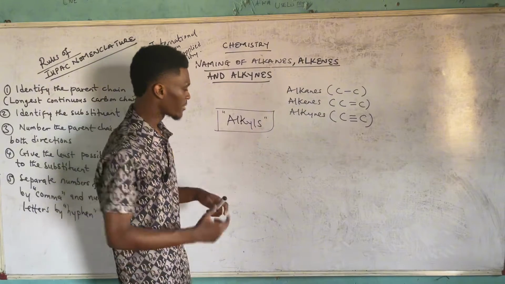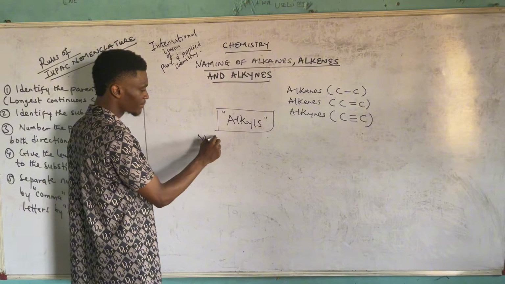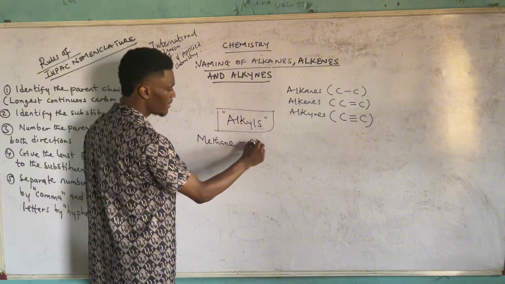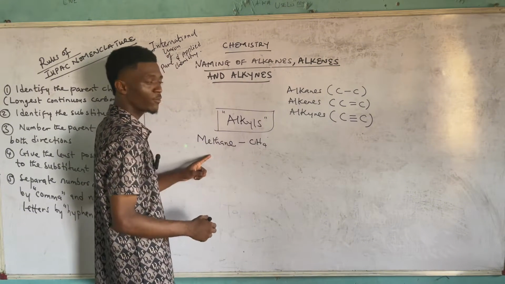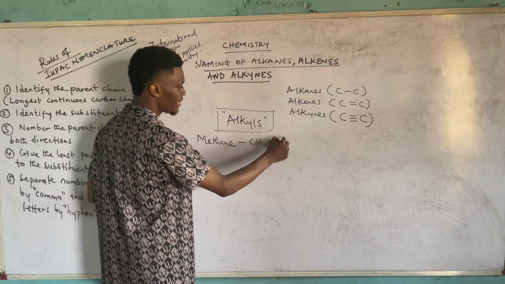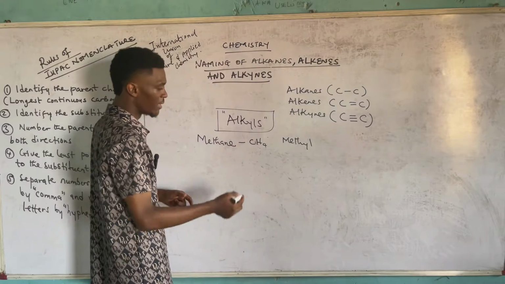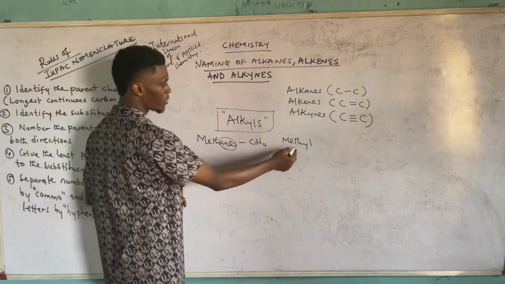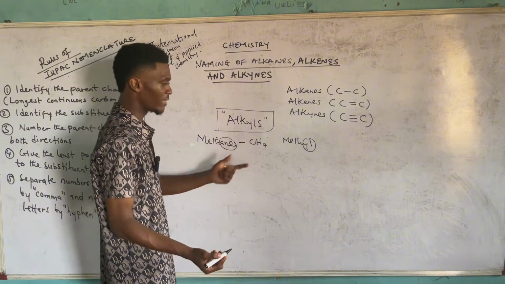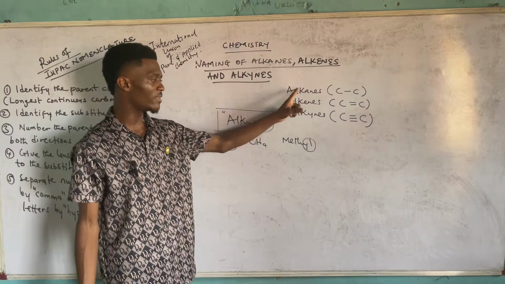Alkyls. And of course, if you have the first member of the alkane to be methane, and you already know that the formula of methane is CH4, then if you want to get a corresponding member under the alkyl group, it should be written as methyl. You get? So methyl. What did I just do? I replaced the ANE with what? With YL. Alright? And then what am I supposed to do to get the formula of methyl? It's very easy. Like I said, these ones are formed from the alkanes by the loss of what?